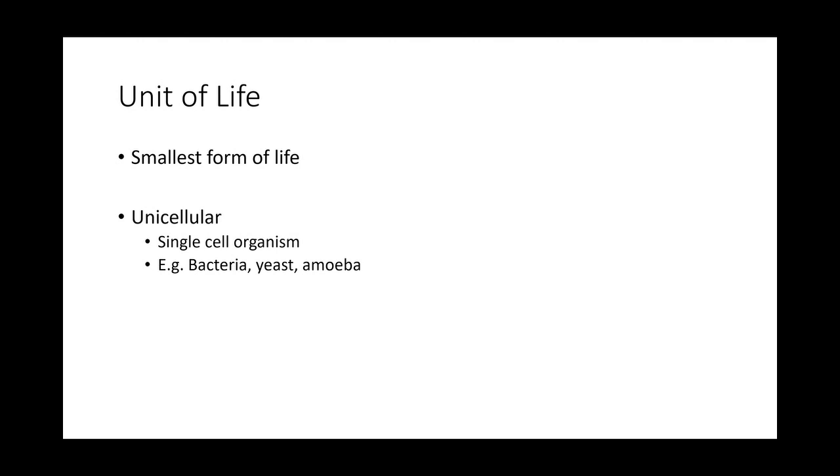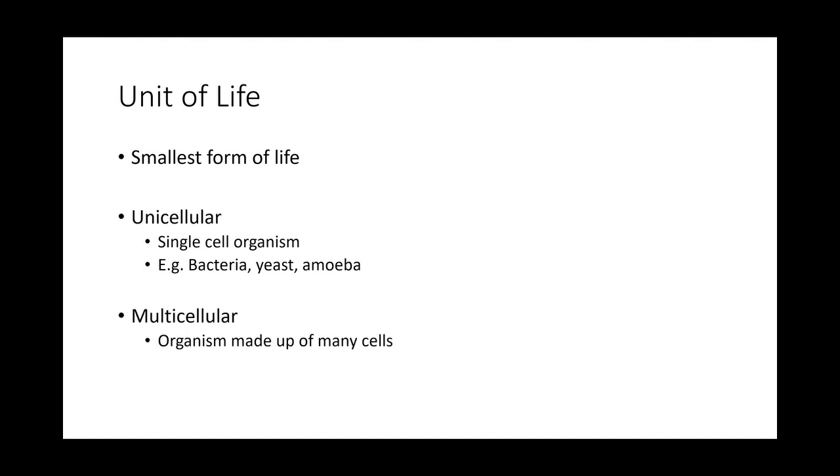Okay, some common examples of unicellular are bacteria and yeast that you should have learned in P3. Okay, yeast is a fungi in case you forget, and amoeba. Amoeba maybe you would not have learned about it, but in secondary school you should come across. Since cells are very tiny, most unicellular organisms are microorganisms. That means we cannot see it, unless you have a microscope.